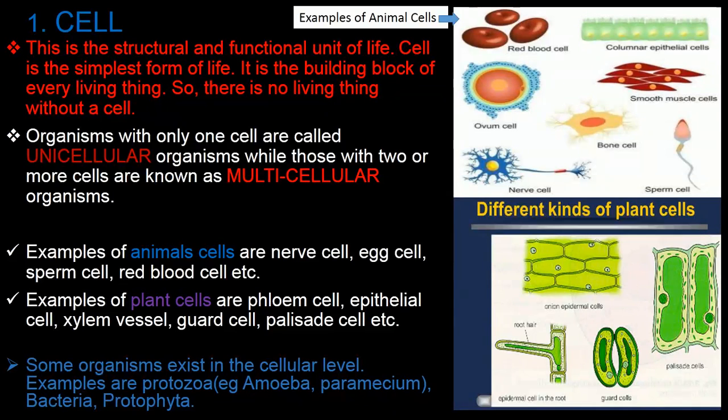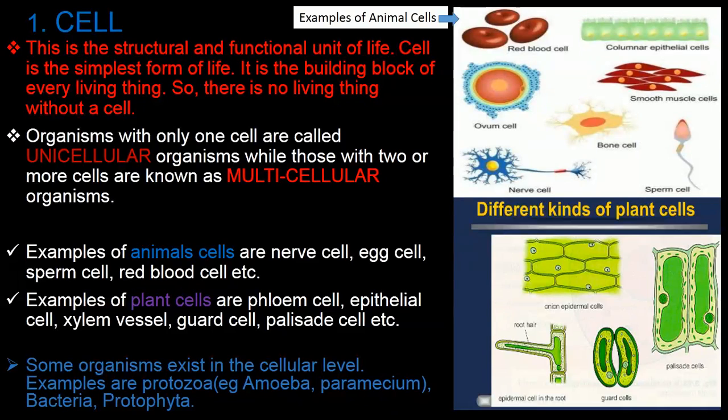Examples of plant cells are phloem cells, epithelial cells, xylem vessels, gut cells, palisade cells, and so on. Now, under the different kinds of plant cells, you see some of these cells we are talking about. We have the gut cells, palisade cells, epidermal cell in the root, and even onion epidermal cells.